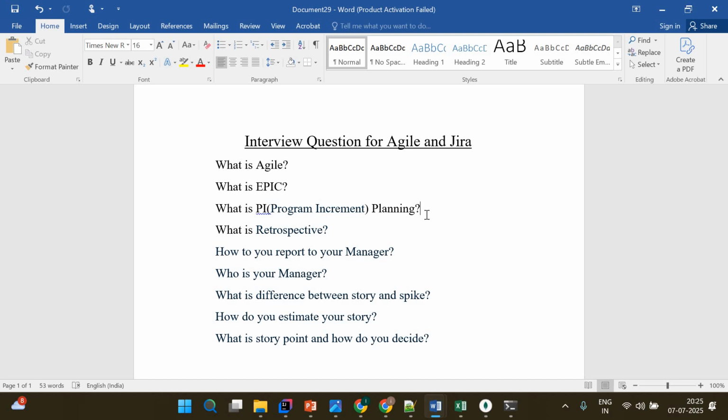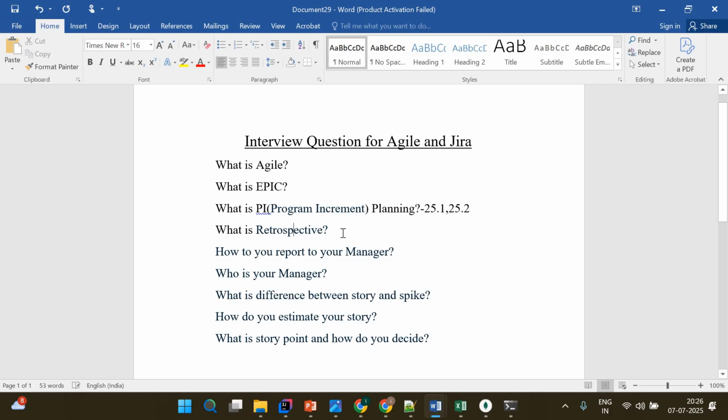So in PI planning, always remember that it will happen quarterly, right? How does it decide? For example, today 25 is going on, right? So 25.1 means it could be from January to March. Again, April to June could be 25.2. That way we understand which PI is going on right now. You can decide whether the first, second, third, or fourth PI is going on. So every PI will have three months, that you have to remember, and it can be divided that way: 25.1, 25.2, 25.3, 25.4, something like that. So that is all about the PI planning.